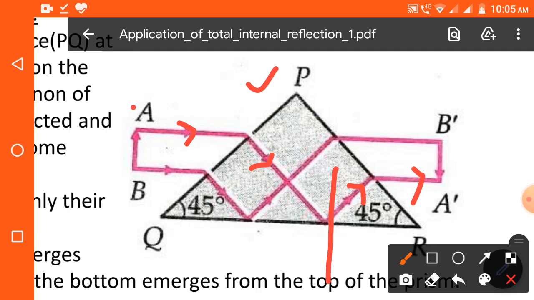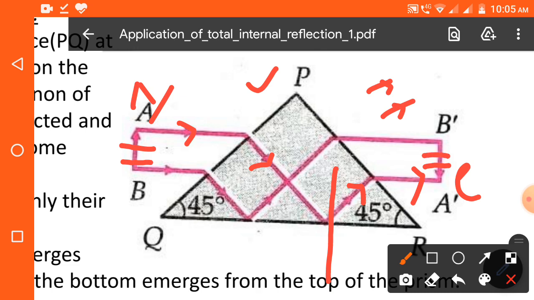See, this is the incident ray and this is the emergent ray. Both rays are parallel to each other, and in the same direction. Hence, as both rays are parallel to each other and in the same direction, we can say that the deviation is 0 degrees, or there is no deviation between the incident ray and the emergent ray. If we consider a subsequent point in the object AB, then we will get the image like this over here. Okay, and for the next point over here, we will get the image over here.